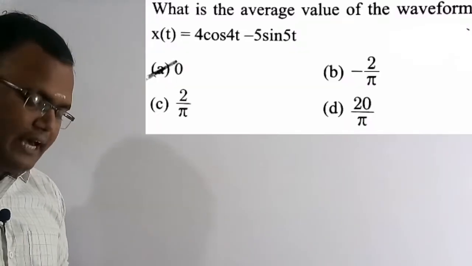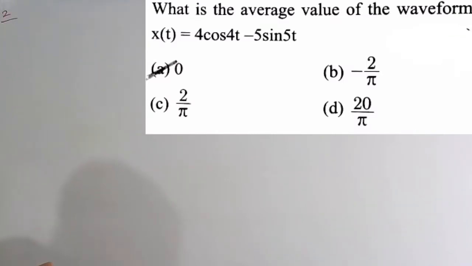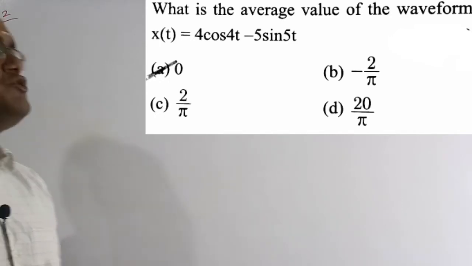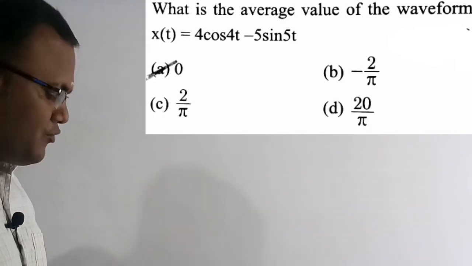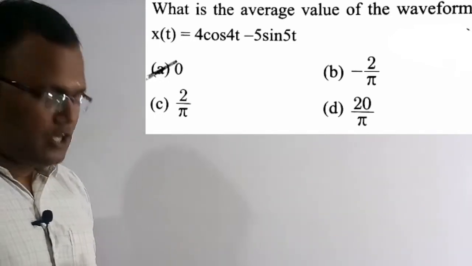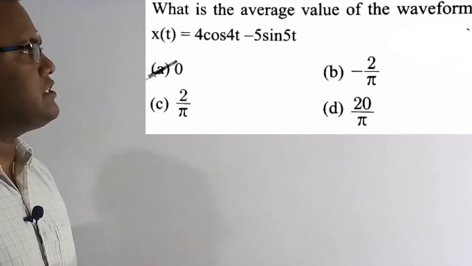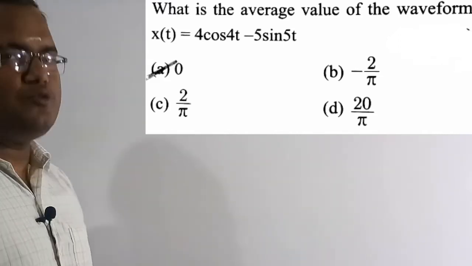Now we are going to solve the second question. See the question here. What is the average value of the waveform x of t equal to 4 cos 4t minus 5 sin 5t? We need to find the average value of the signal x of t equals 4 cos 4t minus 5 sin 5t. Option A is the correct solution of this question. So let's solve this numerical.